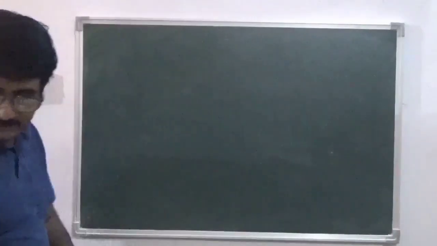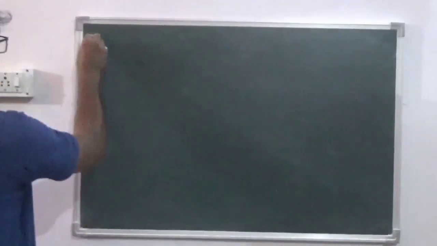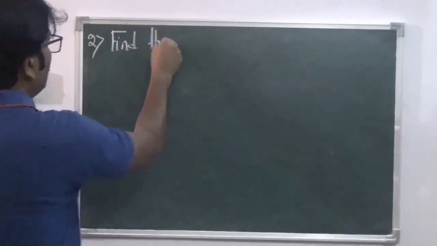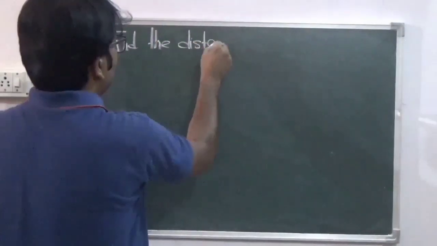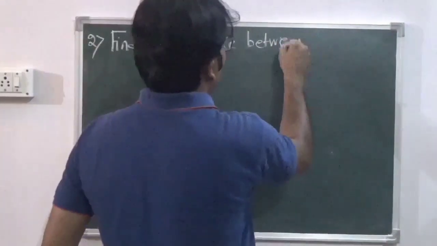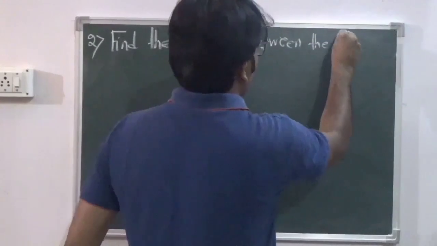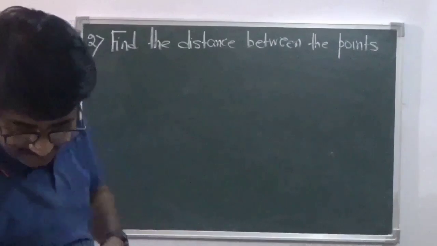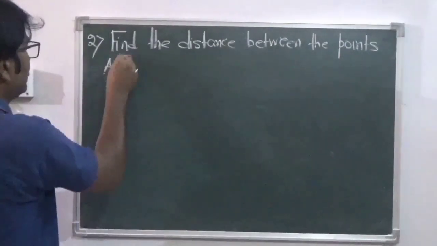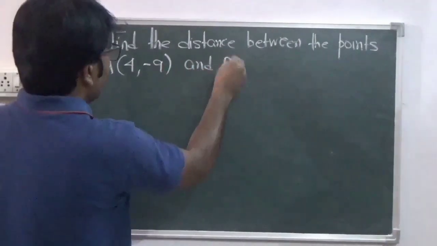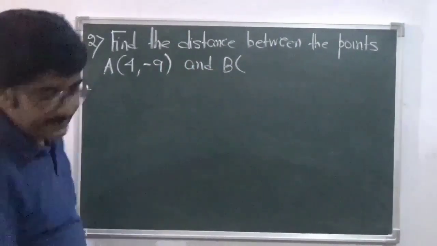The next question, question number 2: find the distance between the points A(4, minus 9) and B(minus 5, 3).